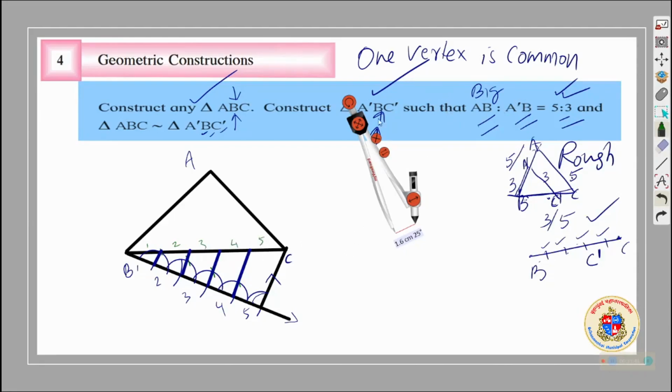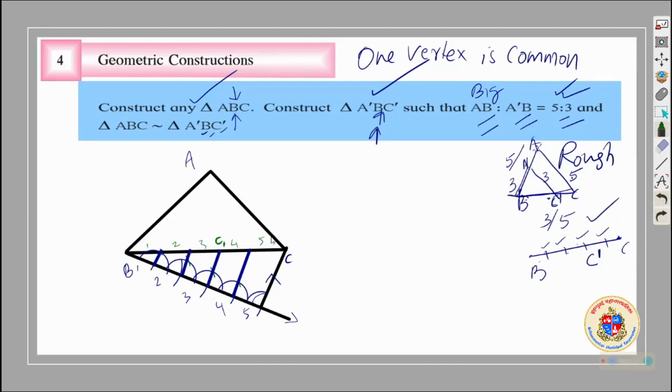And it is given the ratio or relationship between the side AB and A'B is 5:3. That means the same will be here. So two parts here you will mark C dash. Understood? C dash you got. Now you need A dash somewhere here, which we don't know.